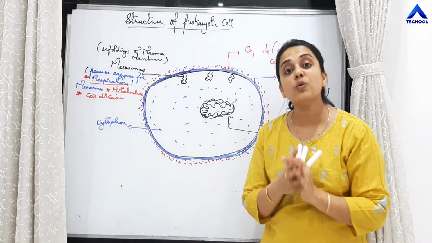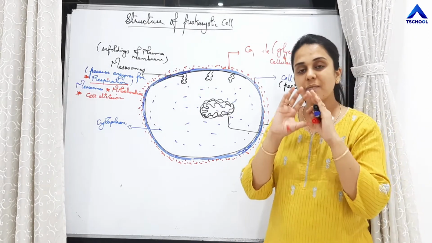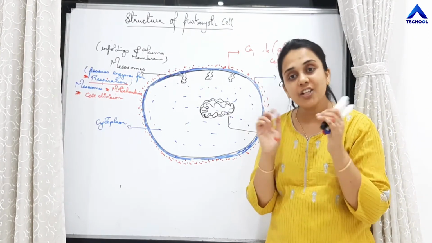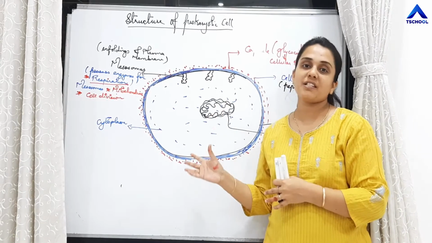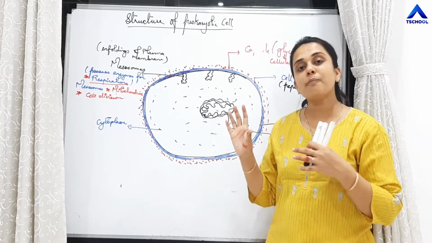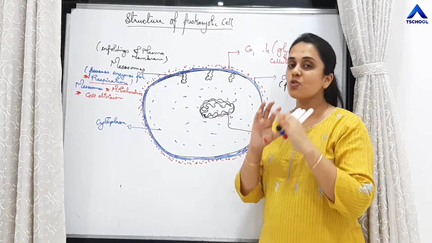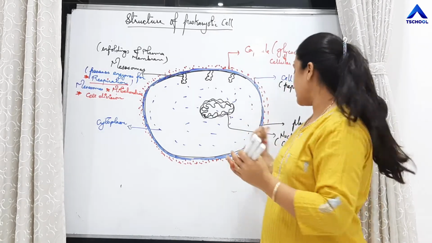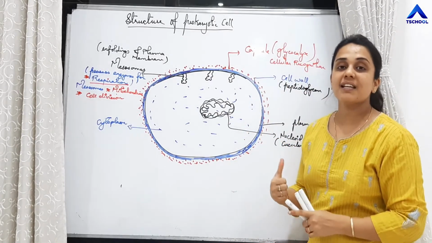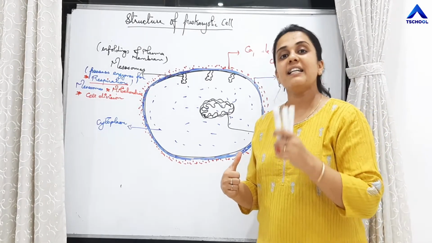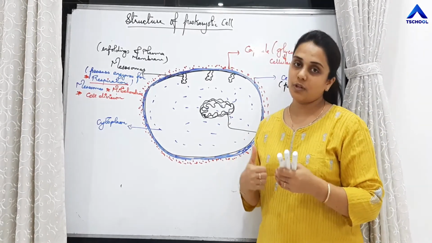Eukaryotic cells have a nucleus. The nucleus is a membrane bound organelle, and within the nucleus there is the presence of DNA. Whereas in prokaryotic cells, there is no membrane surrounding this DNA. Hence, this DNA is called naked DNA. It is called nucleoid.